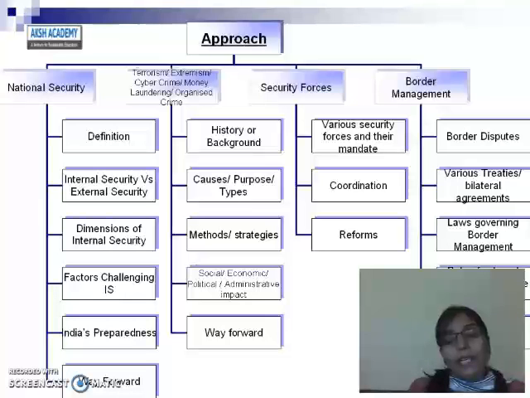Then after, you have to learn what the causes of these threats are, why these are being spread, what the purpose of these groups is, why they are doing this kind of activities, what their types are, what their aims are. So you have to study this.